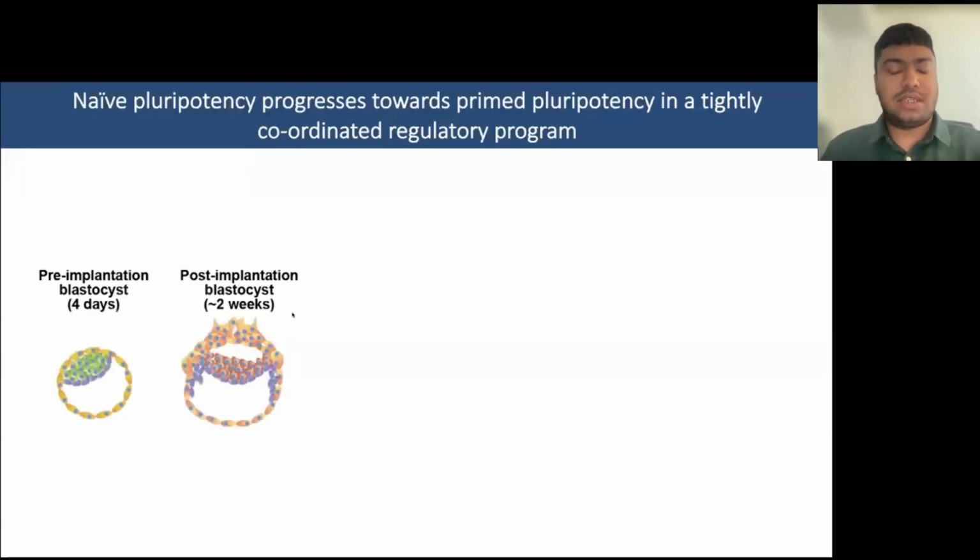So my project is mostly focused on early human embryonic development, and it really focuses on two stages: the pre-implantation epiblast, as you can see on the left, and the post-implantation epiblast, as you can see on the right. And basically the epigenetic barriers or drivers that facilitate transition from the pre-implantation epiblast stage, as you can see by the green cells here, to the post-implantation epiblast stage, as you can see by the red cells.